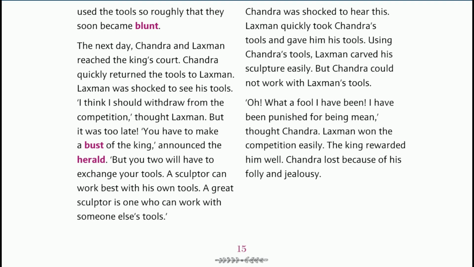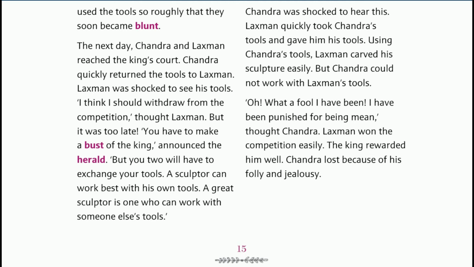So, when Chandra heard the condition that they have to exchange their tools, he was shocked. But Lakshman quickly took the tools of Chandra because Chandra had made his tools blunt. But now he was happy that he got proper tools.